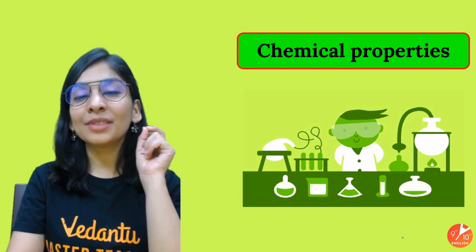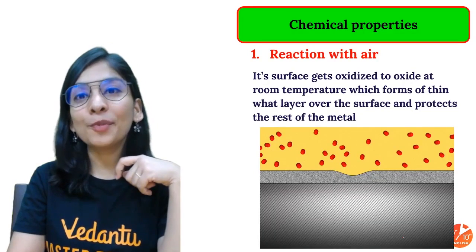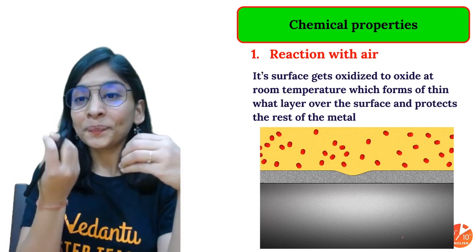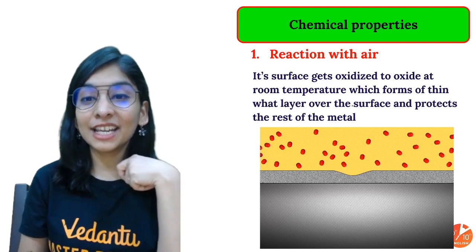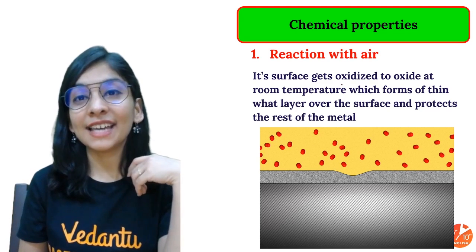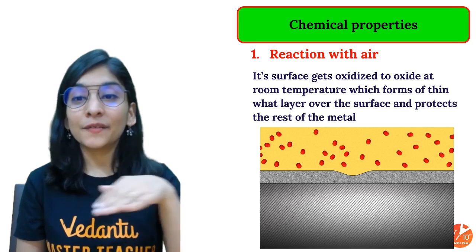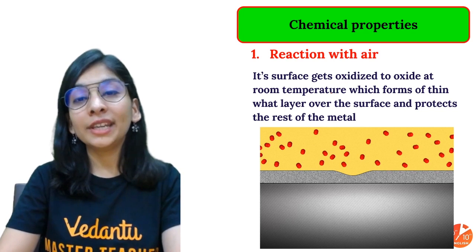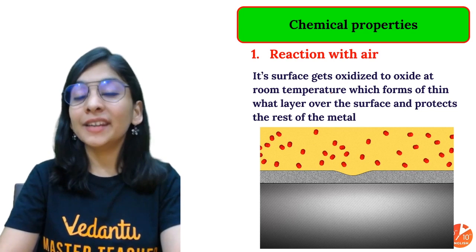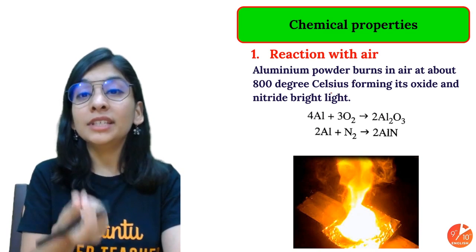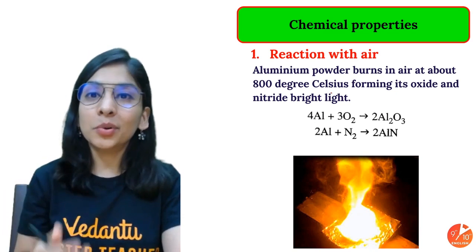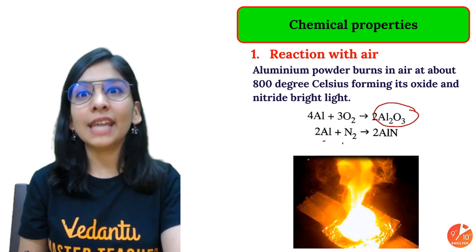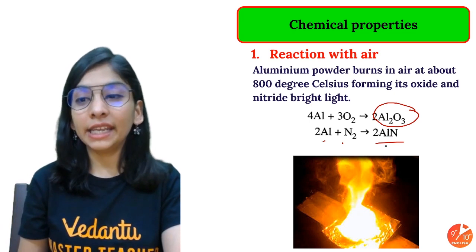All right. As I told, the maximum importance will be for chemical properties, how aluminium is going to react. Very, very important. For the very first time, you should know the reaction with air. As I told, its surface automatically gets oxidized and gives an oxide layer above it, protecting it from further corrosion. And when we try to burn aluminium in air, it is not going to burn very easily. But if you take aluminium dust, aluminium powder, that can be burned in air to give aluminium oxide. It can also react with atmospheric nitrogen to give aluminium nitride.